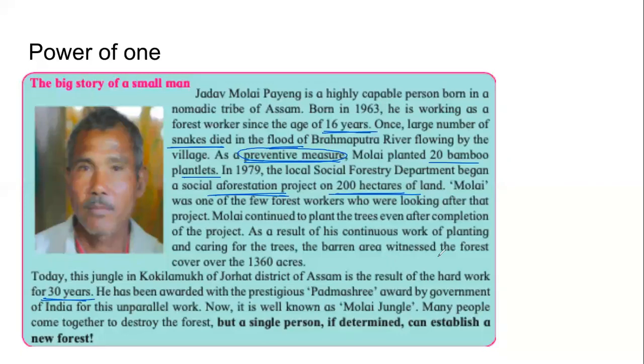Because of all these efforts, the forest cover has increased to 1,360 acres. One homework for you is to tell me, how do we convert acres into meter square or kilometer square? You will find this out and tell me. This is part of your homework.